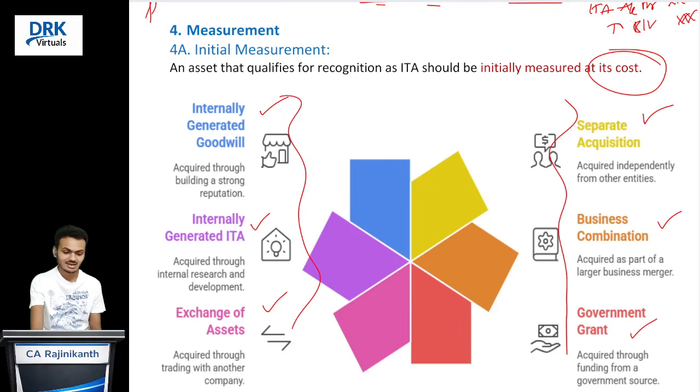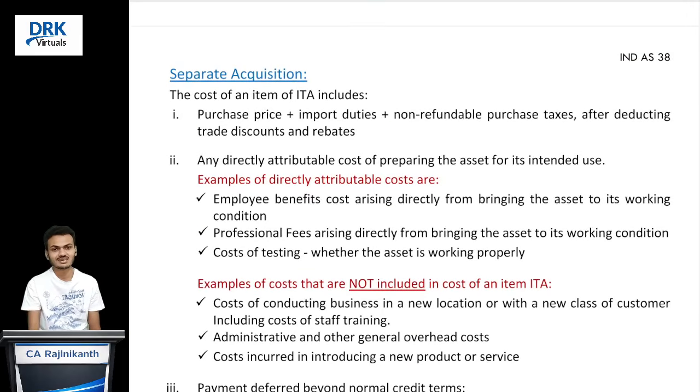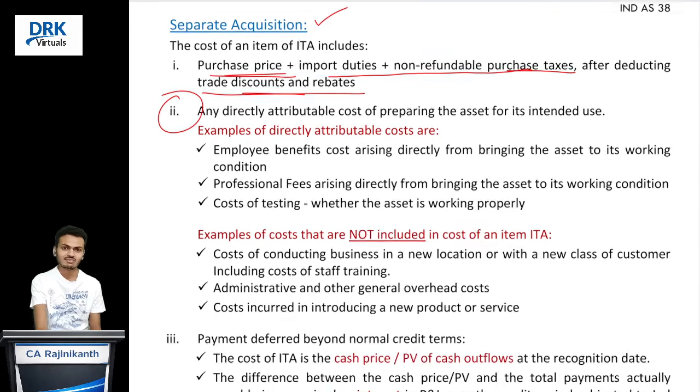Okay, let's start. First one, separate acquisition. Separate acquisition means what, sir? There is a ready-made intangible asset available in the market. We are purchasing that either on cash or credit basis. That's it. So standard is saying that purchase price you capitalize, non-refundable duties and taxes you capitalize. If they are refundable in nature, we should not capitalize. And don't forget, reduce the trade discounts and rebates, but cash discount we should not reduce. And one more thing, any directly attributable cost we can capitalize.